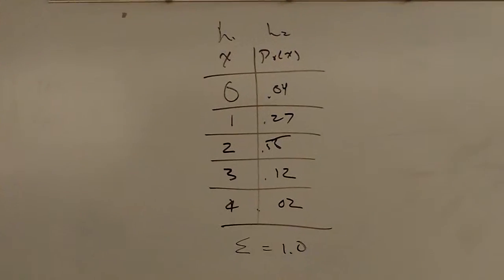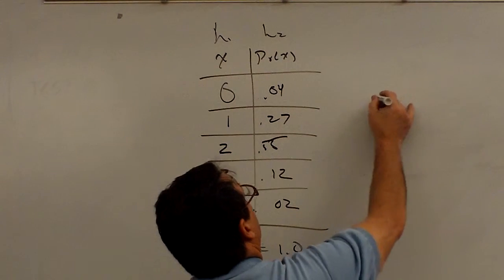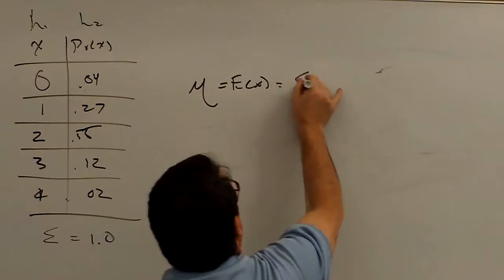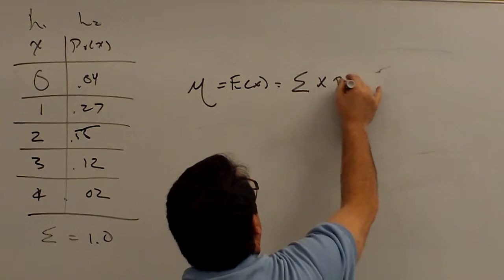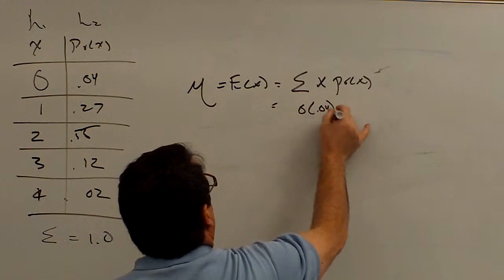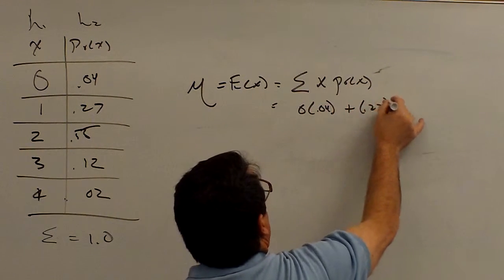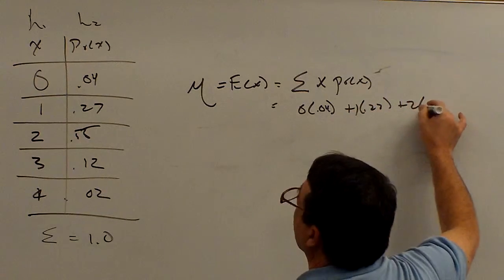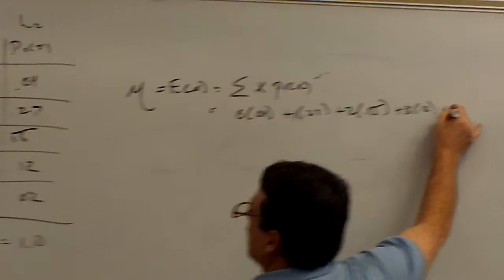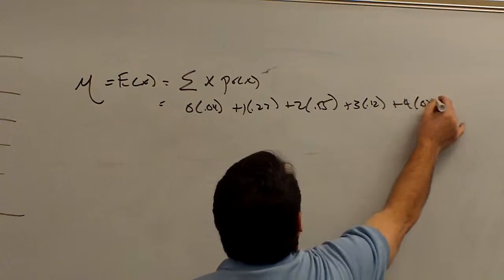Or we can do it the hard way. Hard way is we find the mean or the expected value of X by the summation of X times its probability. In this case, that would be 0 times 0.04 plus 1 times 0.27 plus 2 times 0.55 plus 3 times 0.12 plus 4 times 0.02.